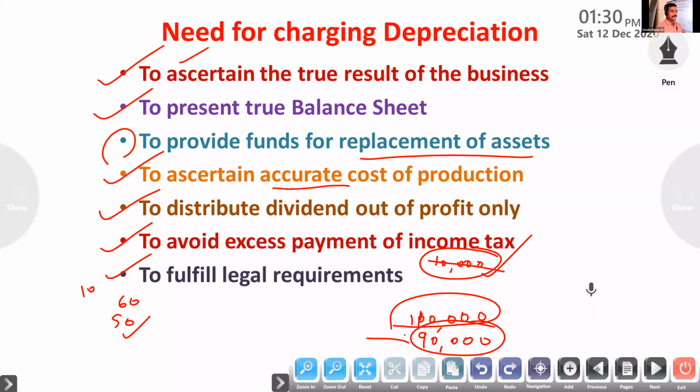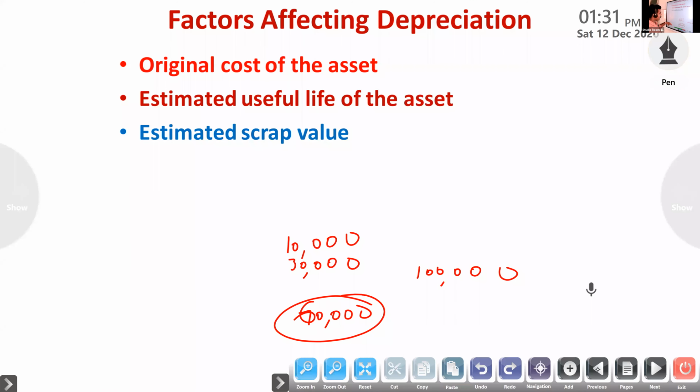Then the last theory topic: factors affecting depreciation. It is very important, because if you do the problems, it will be used for calculating depreciation.